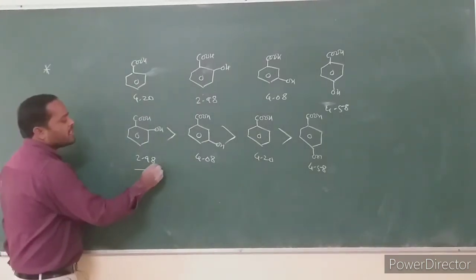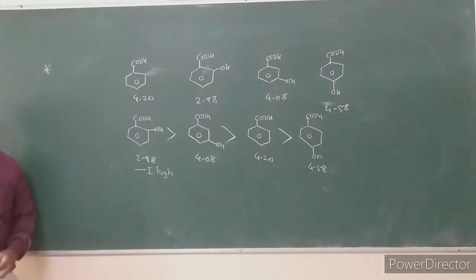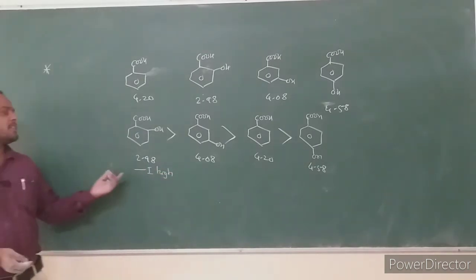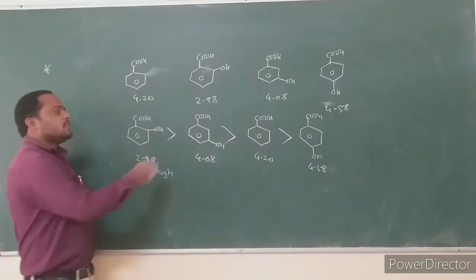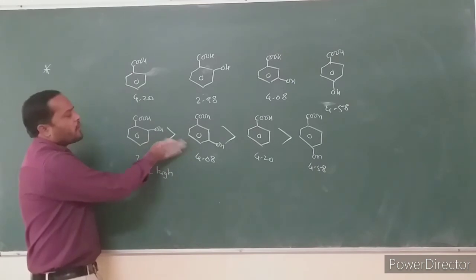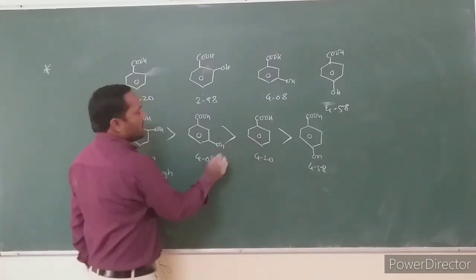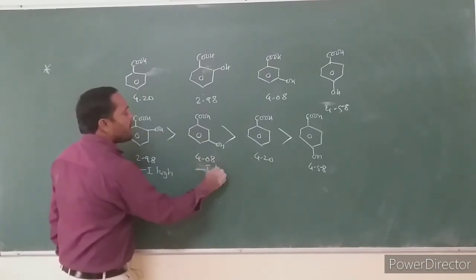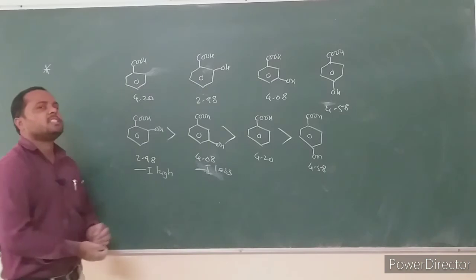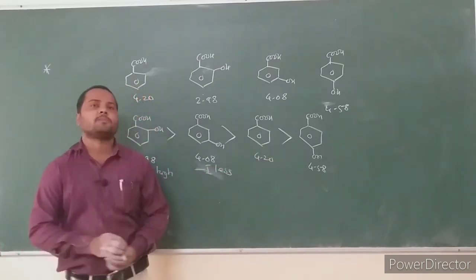Why is orthohydroxybenzoic acid strong? Because the minus I effect is high. As a distant hydroxy group I have from the carboxyl group in meta, the minus I effect is less. As minus I effect decreases, acid strength decreases. But why is benzoic acid stronger than para-hydroxybenzoic acid?